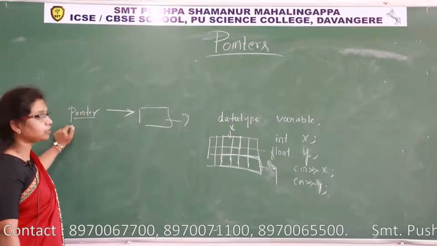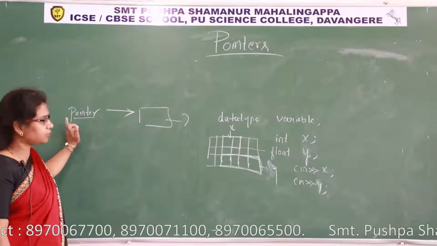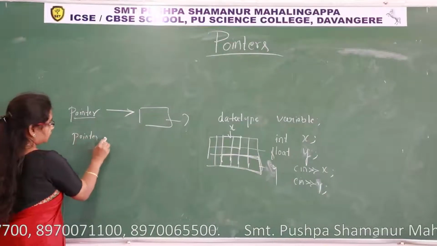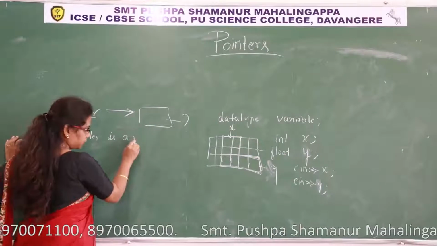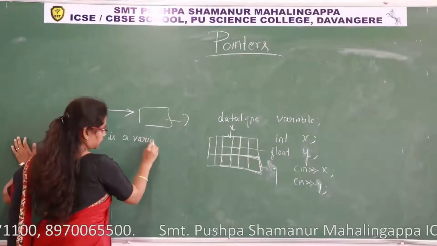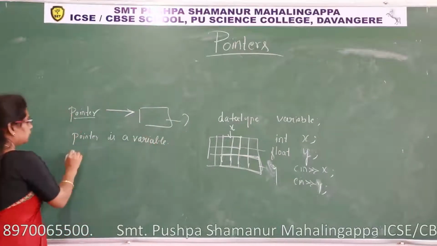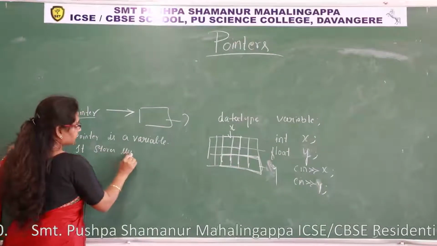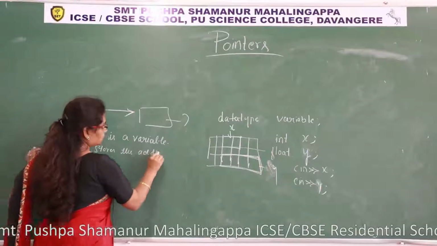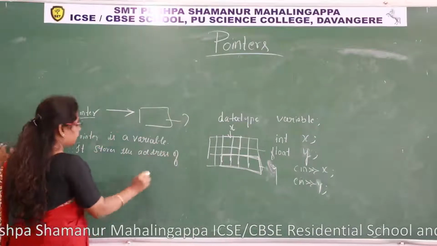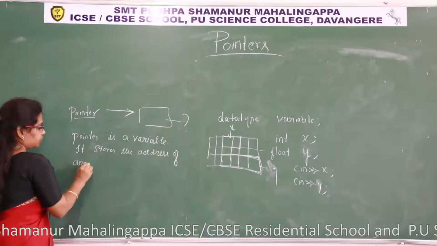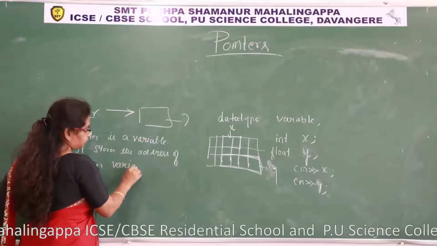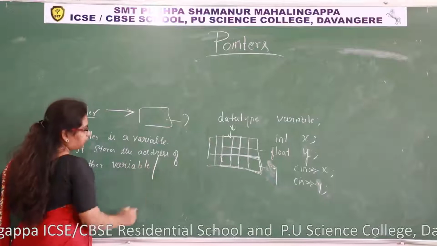Then what is the definition of a pointer? As per the definition, a pointer is a variable. It is a variable basically. It stores the address of another variable or another memory location.